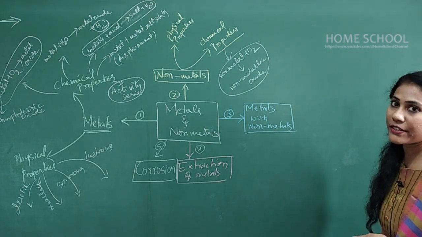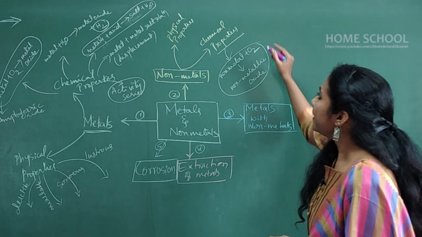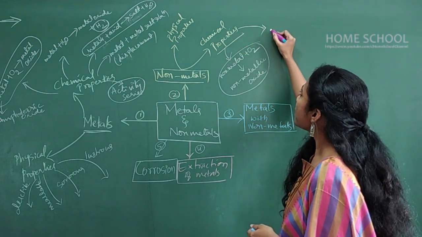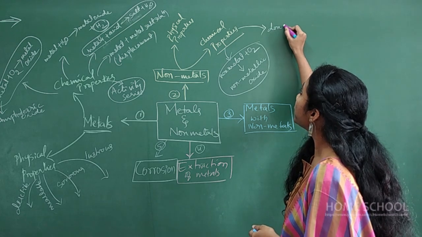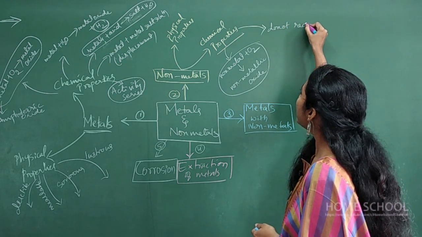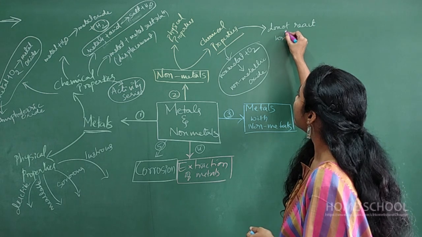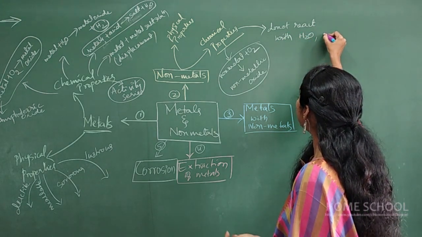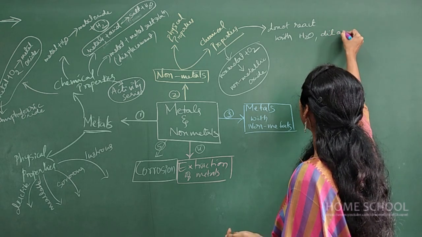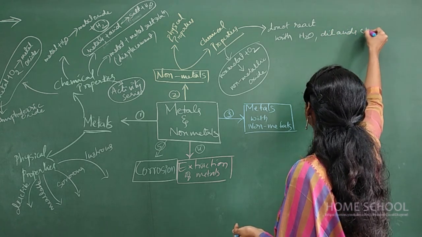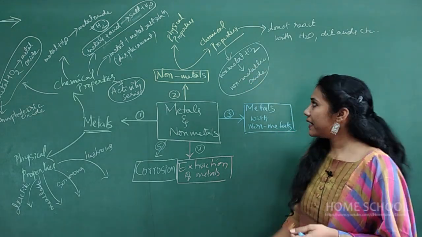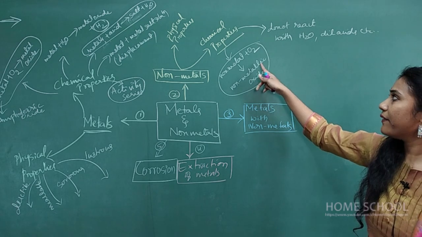Clear? Fine. And coming to the next chemical properties, non-metals do not easily react with water, and they do not react with dilute acids. So only one reaction you have to concentrate on with non-metals, that is non-metals reacting with oxygen.